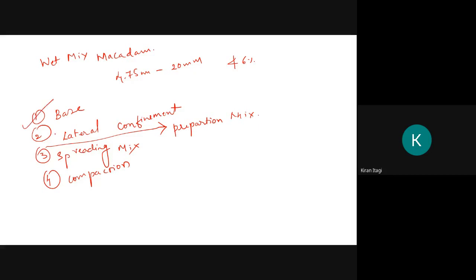Initially we will prepare the base course. If there are any potholes or undulations, we will fix them, with the proper camber and grading. Then we will provide the lateral confinement, then the preparation of the mix according to the designs and the gradings. Then we will bring it to the site, lay it on the base course and spread uniformly. After spreading uniformly, we will go for the compaction. Okay, this is the construction of wet mix macadam.